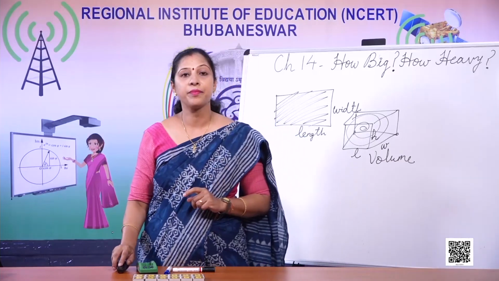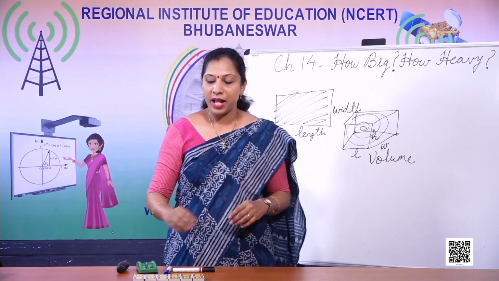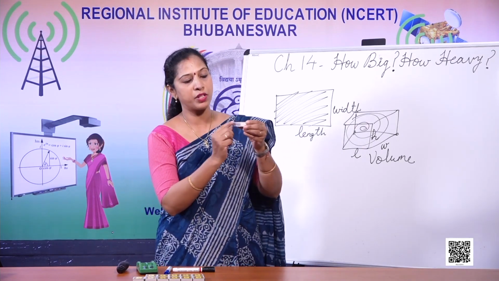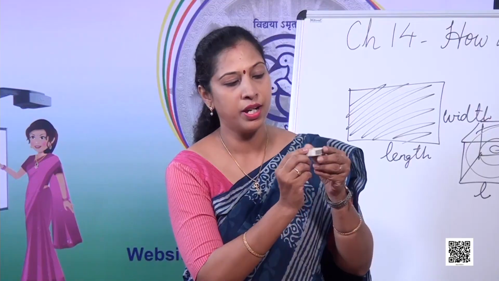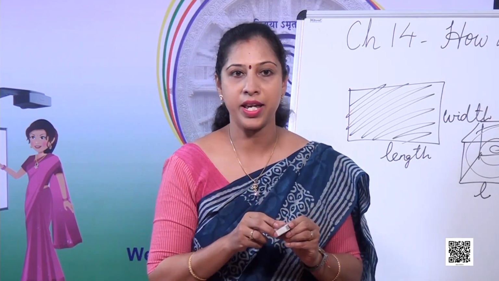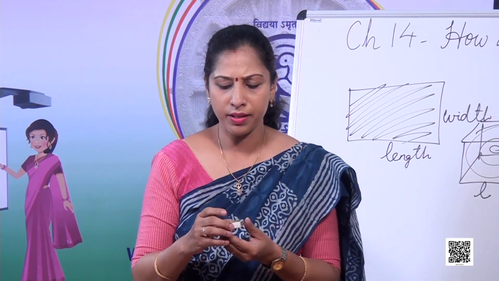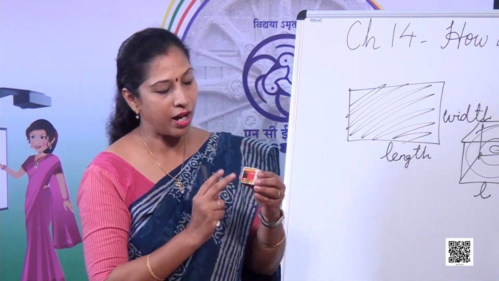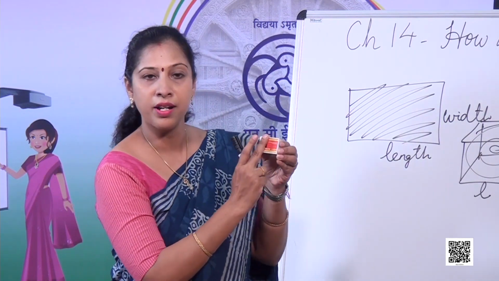So let's see. My matchbox, I had already made the measurement, is 5 centimeter long, 3 centimeter wide and 1 centimeter high. You must have learnt about area in class 4. So you know how this is the area of the matchbox.